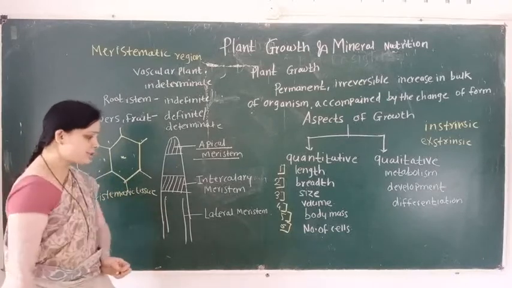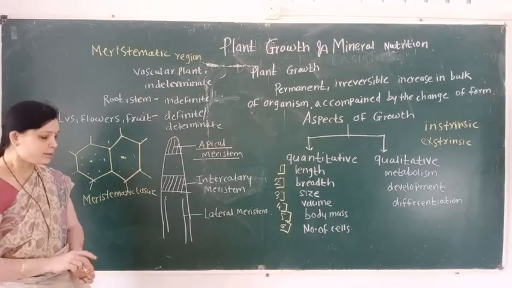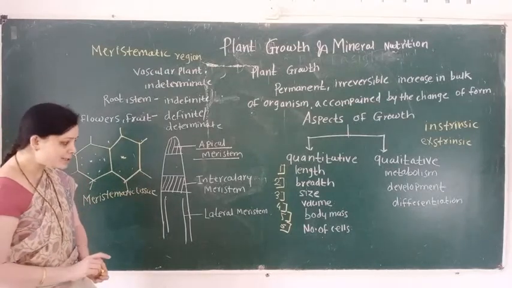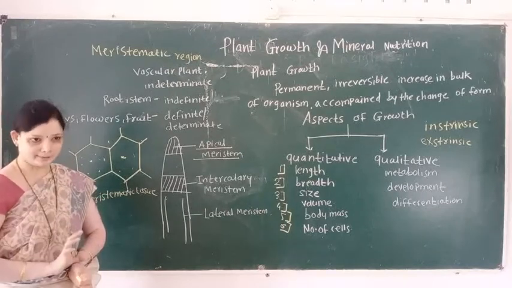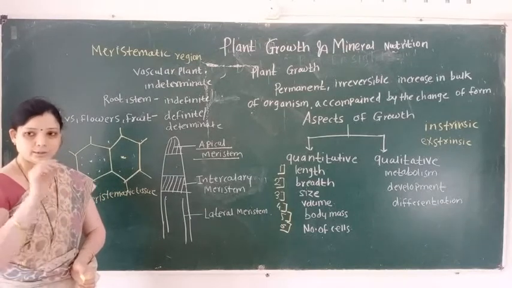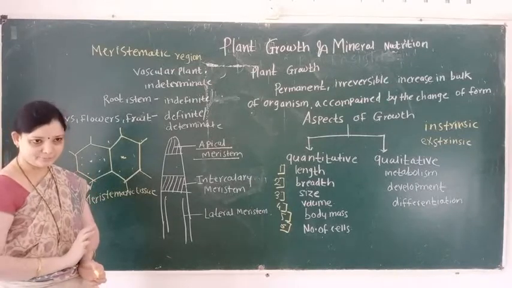Then the third type is lateral meristem. Lateral meristem is present at the lateral side.